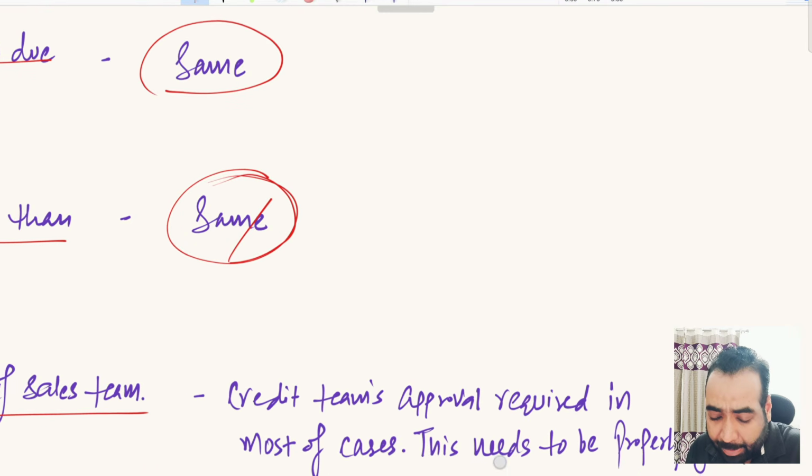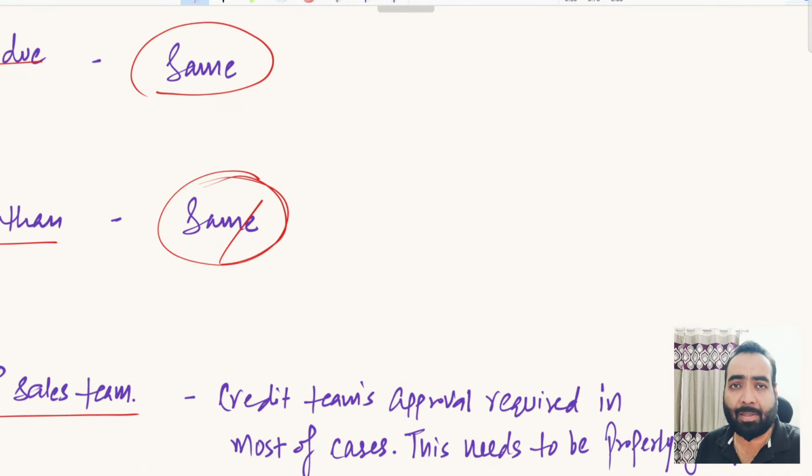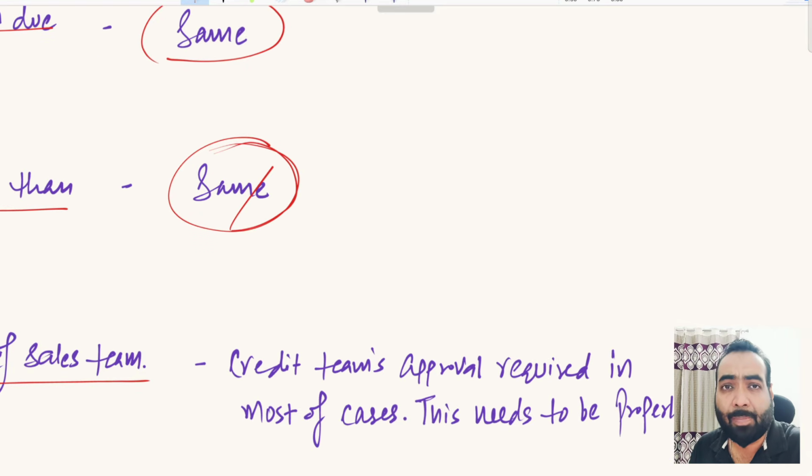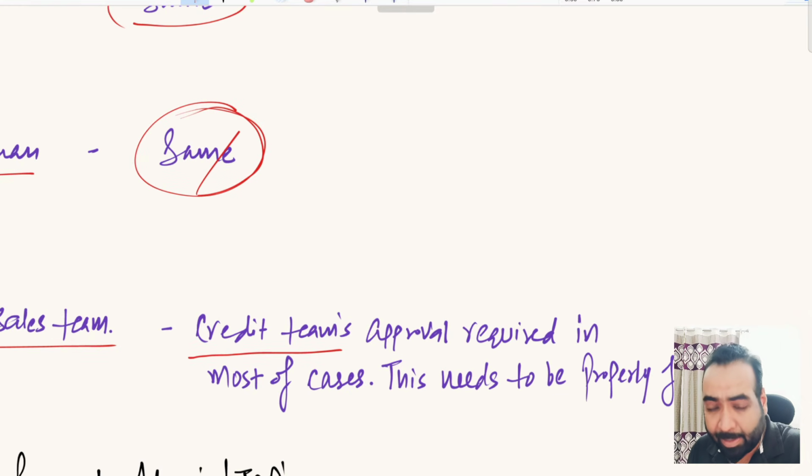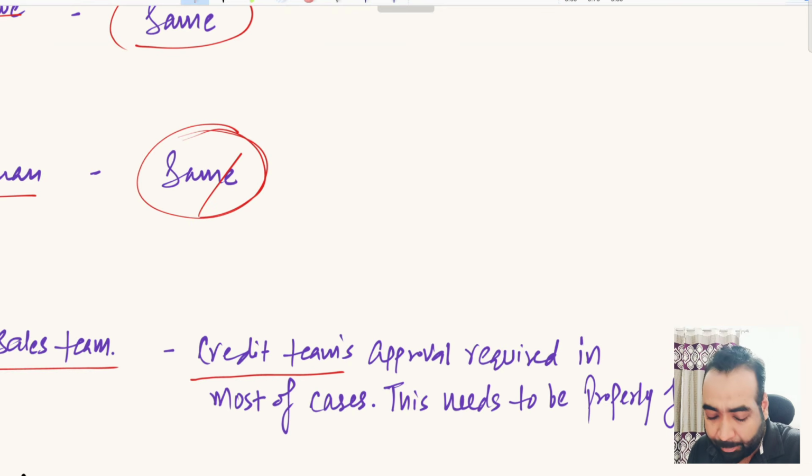And in this, the power doesn't usually vest with the sales team. In some of the largest private sector banks, the sales team has powers also, but in the majority of the banks the power of ad hoc limit vests with the credit team only. So you have to put in your proposal, you have to justify your requirement properly, so the credit team will take some of your latest documentation to assess your current business position. They check your banking, they may check your CIBIL, they may check your current year sales, or they may take your provisional financials. So they do a brief underwriting, they try to calculate your DP or your MPBF.